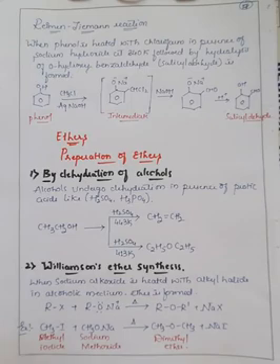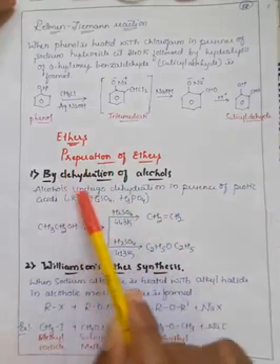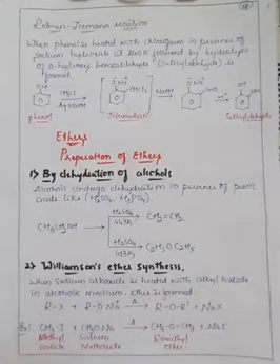So in case of preparation of ethers, the first important reaction is by dehydration of alcohols. Understand that the word dehydration means the removal of a water molecule. We have already studied one reaction, that is dehydration of alcohols. So dehydration means generally the removal of a water molecule from the compound. So what happens in case of ethers whenever you remove the water molecules? Generally alcohols undergo dehydration, that we have seen.